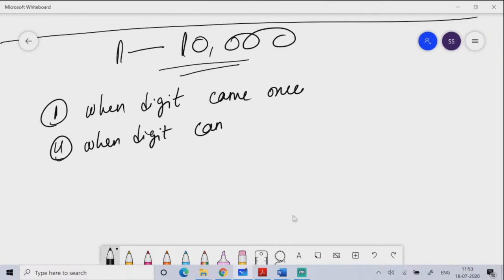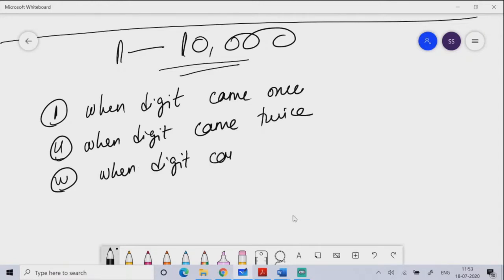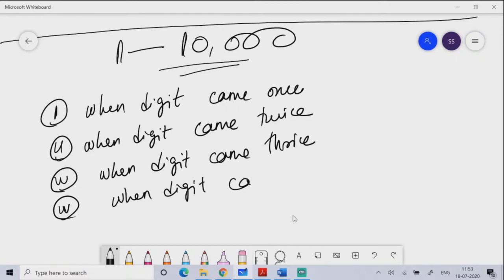The third case is when the digit came thrice, 3 times. And the fourth case is when the digit came 4 times.